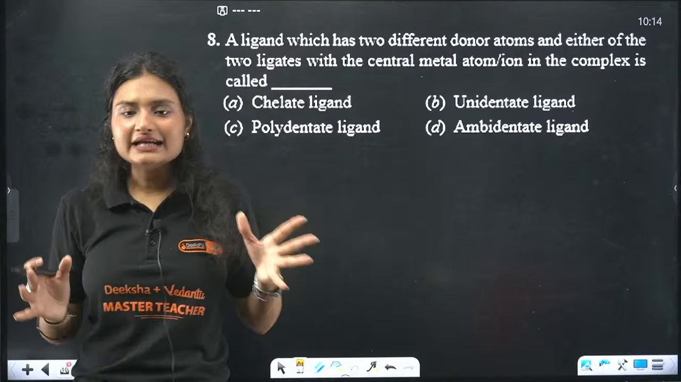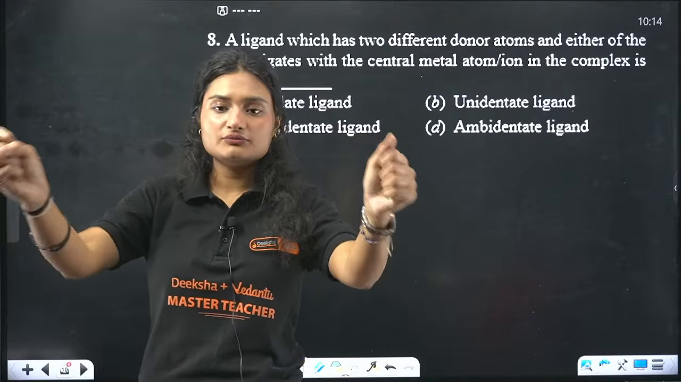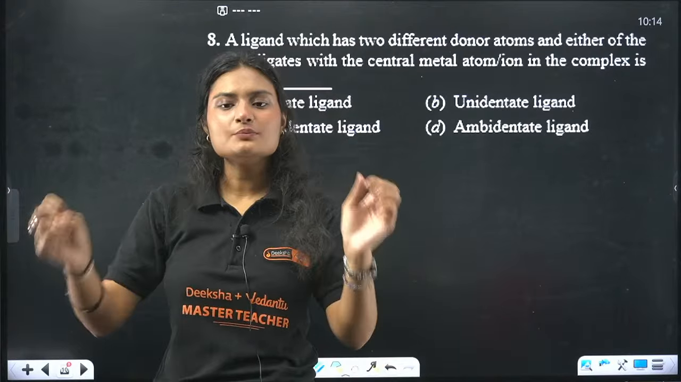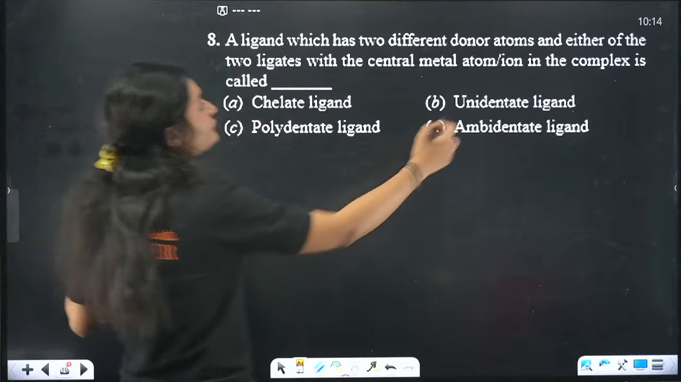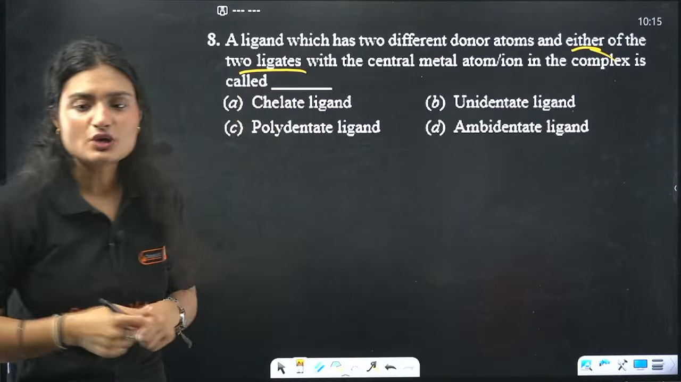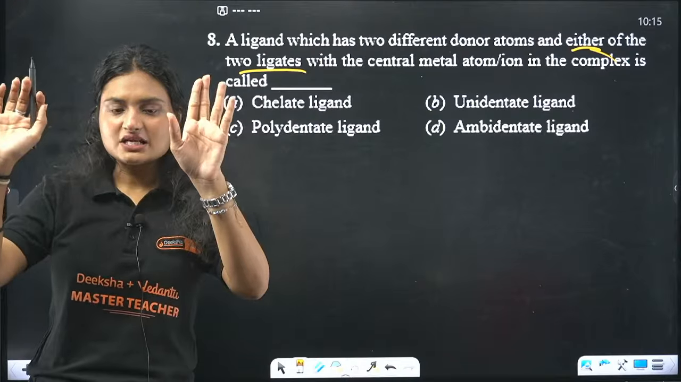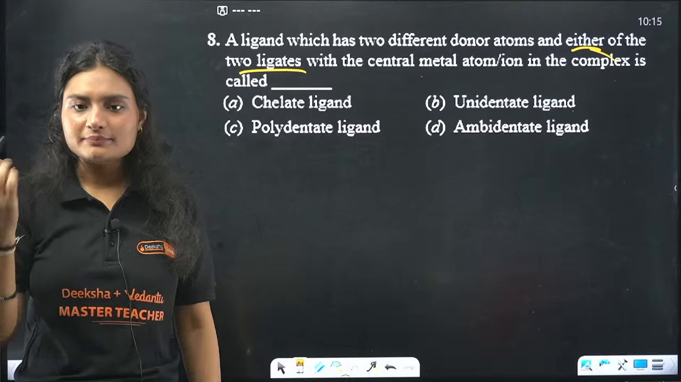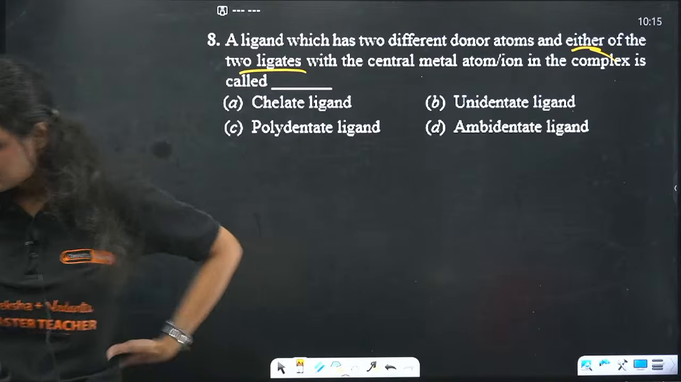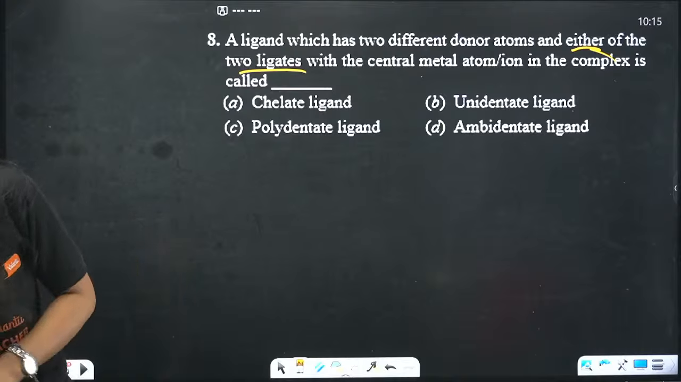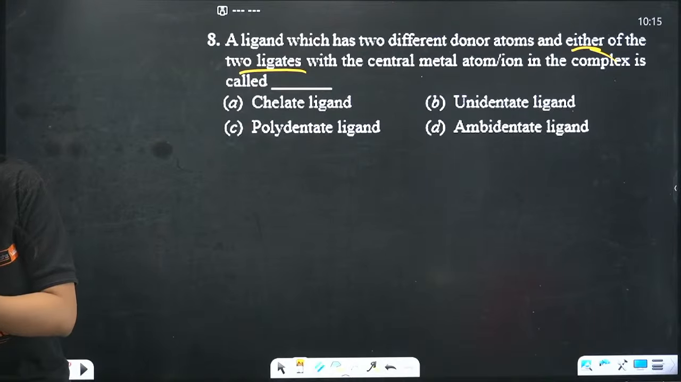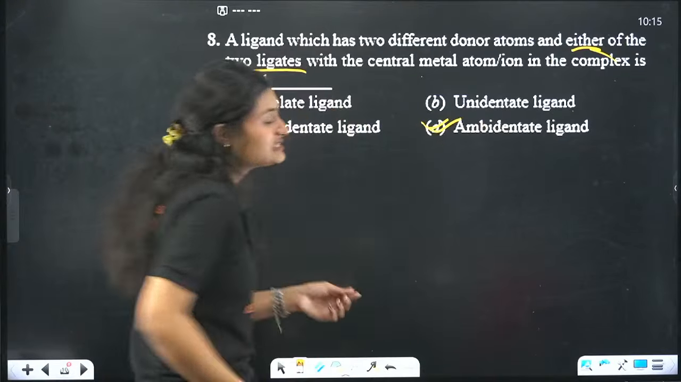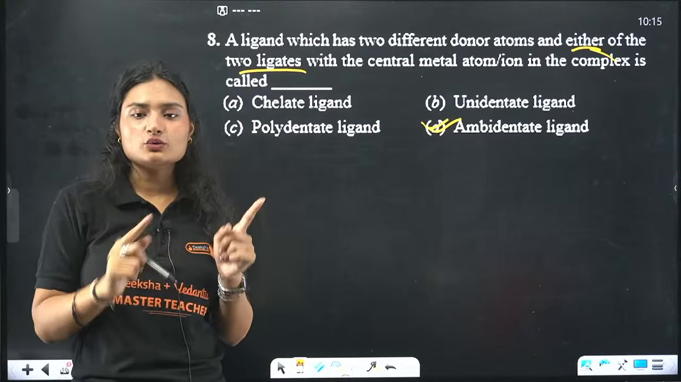Bidentate can form two bonds with the metal atom at one time, because it has two donor atoms and both can form a bond. But here, either of the two ligates, that means you have two options but use only one. For example, I have two hands, but I only write with my right hand, so I am ambiguous. Those kinds of ligands are called ambidentate ligands. Ambidentate means they have two donor sites, but they form a bond via only one donor site.